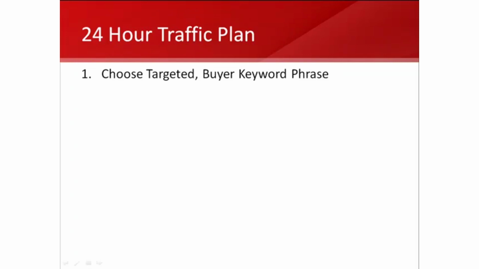If you are selling weight loss information, your targeted keyword is not going to be a narrow keyword like weight loss. It's going to be a buyer focus keyword. So it might be something like weight loss diet information, because if they're typing in that kind of keyword phrase, there are not as many searches, but they're a very targeted buyer. If somebody's typing in weight loss diet information, they want to buy information. They want to find information on weight loss diet, so they might buy if you offer it. They might opt into your list.